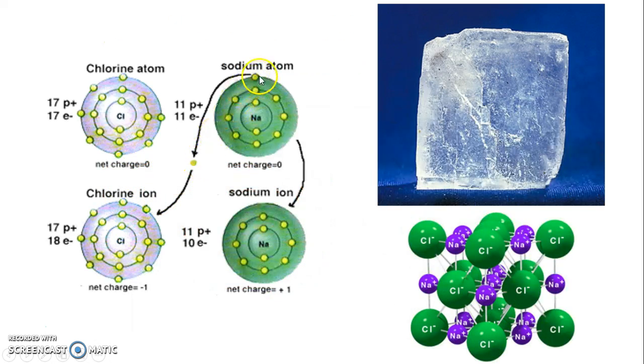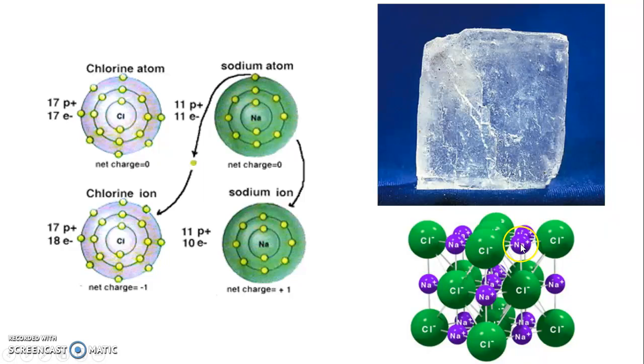So we're talking about over here, the sodium has donated its electron to the chlorine in order to fill the chlorine's outer shell, while the sodium ends up with its plus 1 structure, right? So what you end up with is the chlorine has an extra electron, right? So an extra electron means an extra minus 1, so it ends up with a minus 1 charge, and the sodium ends up with a plus 1 charge. And if you have a look at this lattice over here, here's what you see. All these chlorines sitting with their minus 1 charge, right? And the sodiums over here with all their plus 1 charges. And they exist in this lattice.